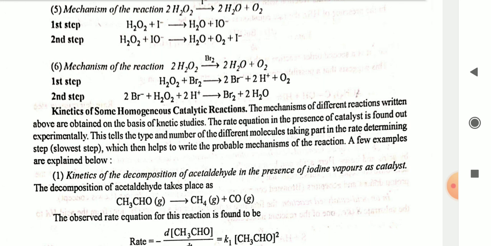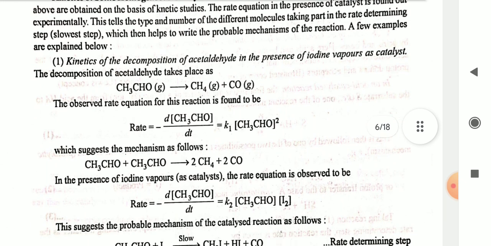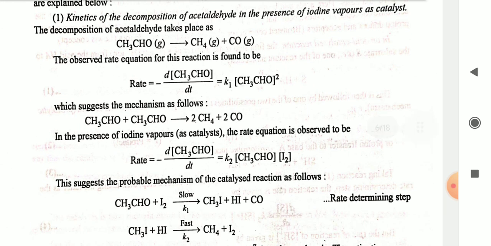A few examples are explained below. First, kinetics of the decomposition of acetaldehyde in the presence of iodine vapor as a catalyst. The decomposition of acetaldehyde takes place: CH3CHO gives CH4 plus CO. The observed rate of reaction is found to be rate = -d[CH3CHO]/dt = k1 [CH3CHO]^2.